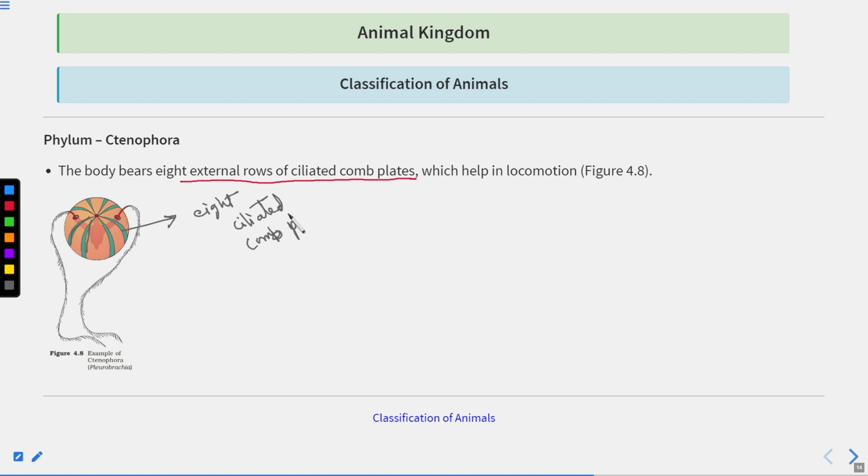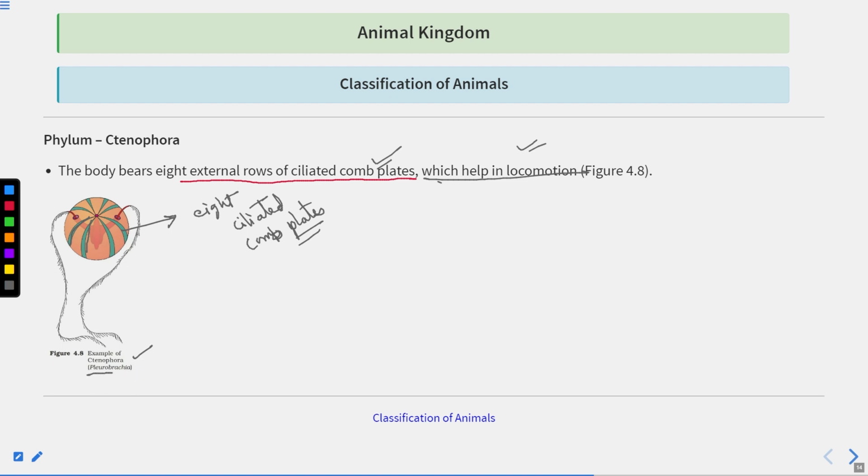Comb plates. So in the examination, it can be asked, Ctenophora, comb plates, match the column in this way, right? So comb plates is a unique characteristic of this particular phylum, and that helps in the locomotion.